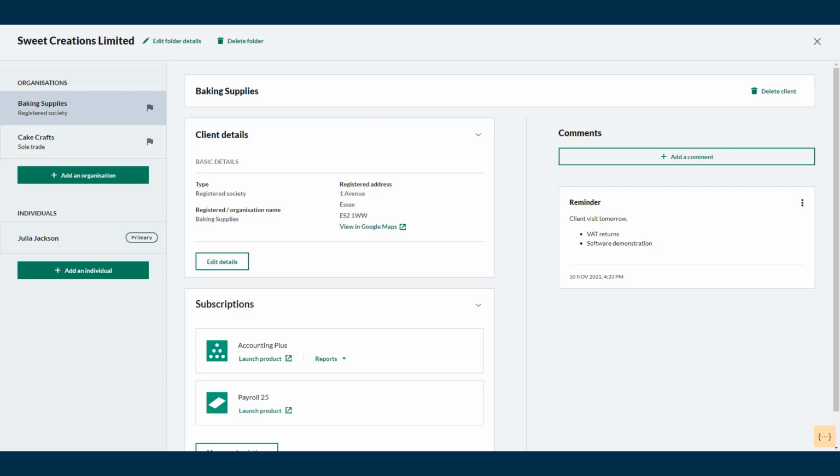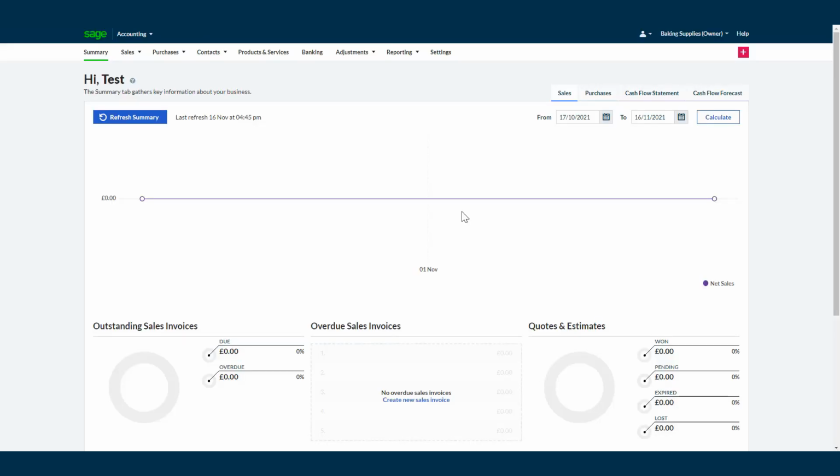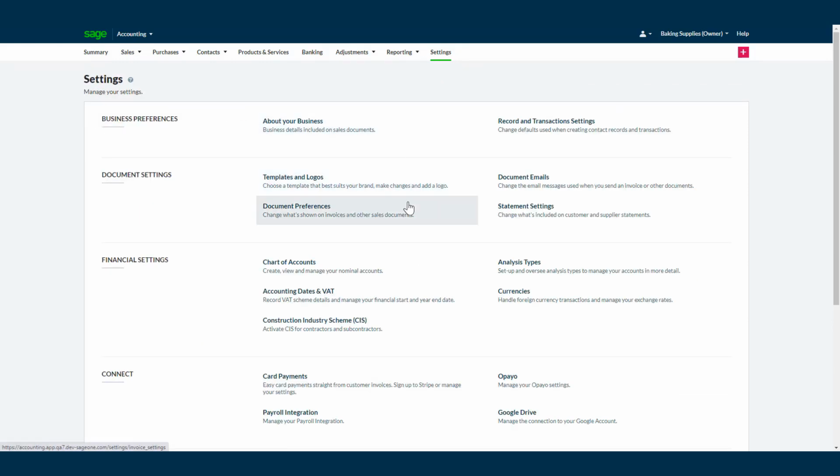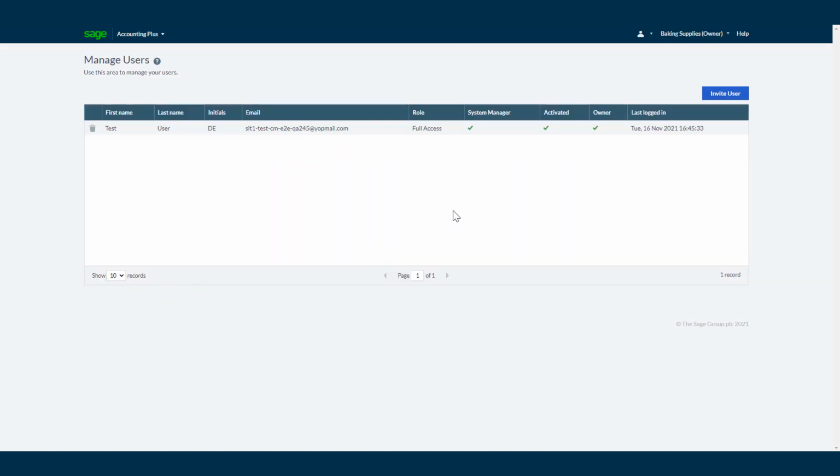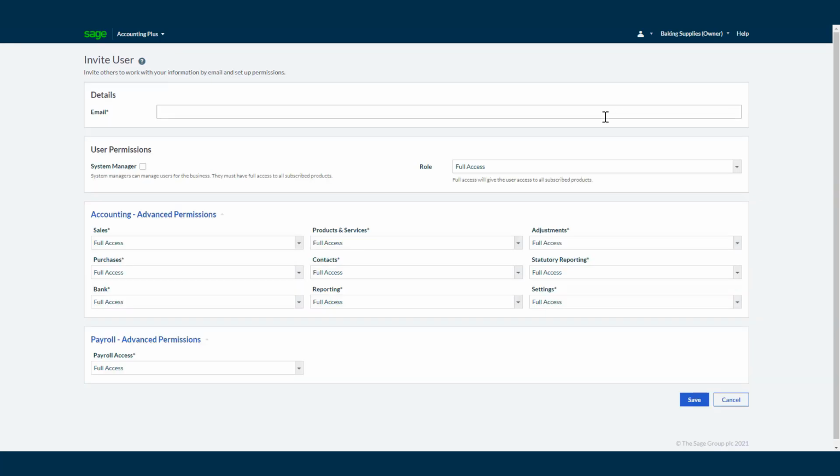Speaking of collaboration, I will now show you how easy it is to invite your clients to collaborate and work with you. To do that, I will launch into the product from within the product record, which is Accounting Plus in this example. From the menu bar, select Settings. Then from the Customize section, select User Management. To set up a new user, from the top right, select Invite User. Starting from the top, enter the email address for your new client.